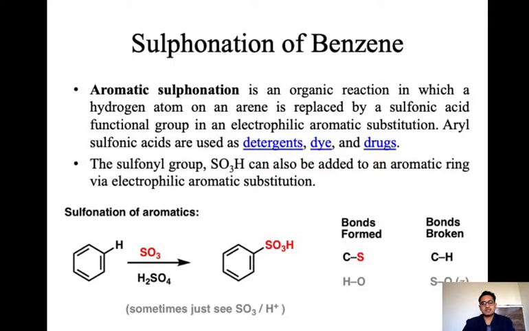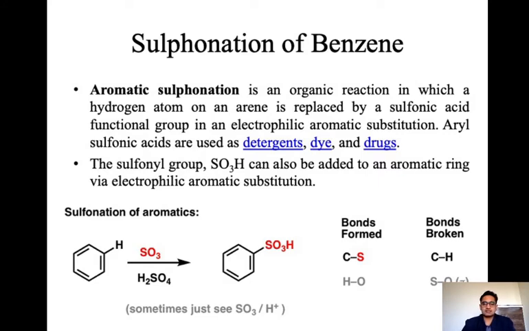Sulfonation, or aromatic sulfonation, is an organic reaction in which a hydrogen atom on arenes is replaced by the sulfonic acid functional group in an electrophilic aromatic substitution manner. Aryl sulfonic acids are used in detergents, dyes, and drugs. That's why this sulfonated product is very important in organic synthesis.